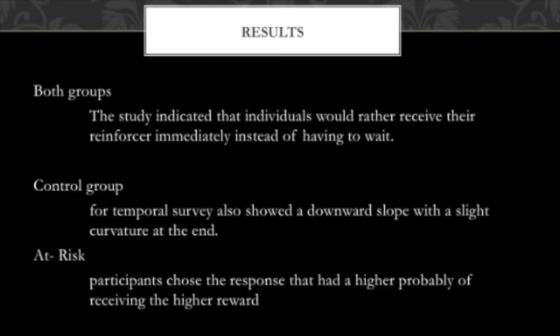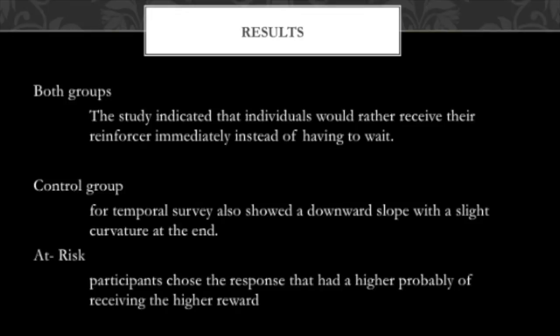The participants in the control group for the temporal survey also showed a downward slope with light curvature at the end. A few participants said that they would take the $7 now instead of the $100 in 105 days. After that, all participants would rather wait to receive $100 later.